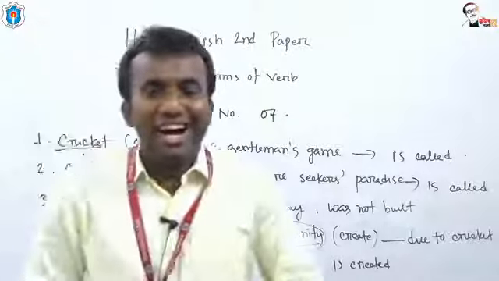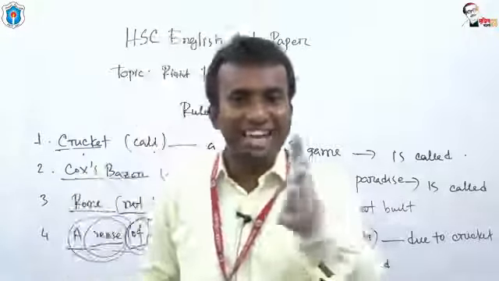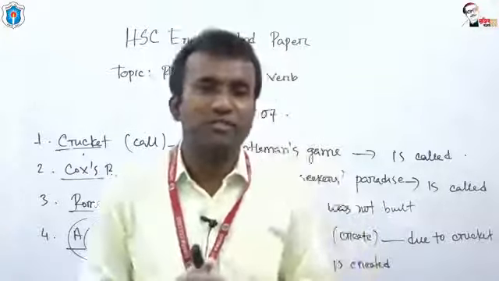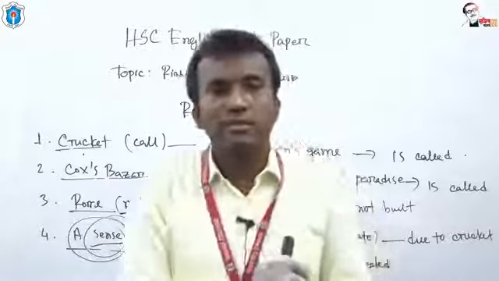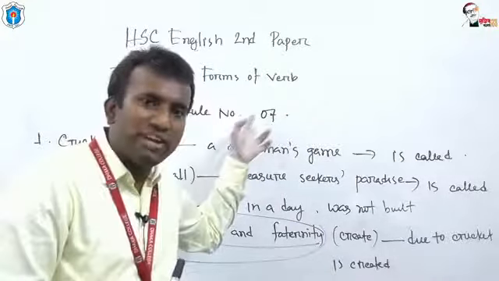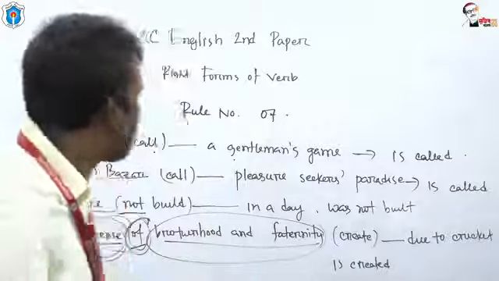So for creating passive voice, we have to use auxiliary verbs selected for passive voice, and after auxiliary verbs we have to use the past participle form of the main verb. This is all about rule number 7. Is it clear to you, my dear students? I am going to give you another example.